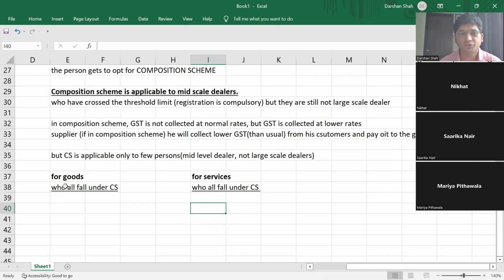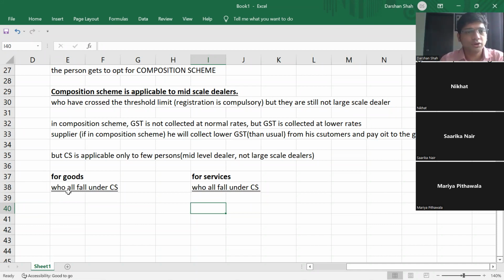So the benefit of composition scheme is for your customers' benefit. If you want to attract more customers, you can register under this scheme. But if you register under this scheme, input tax credit is not available for you. So if you want input tax credit, you will have to go for normal registration. Why ITC is not applicable, we'll do that later.